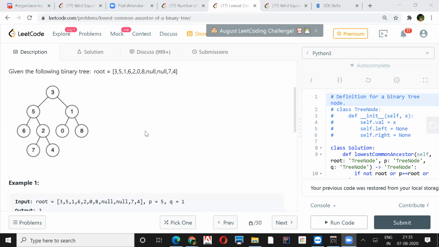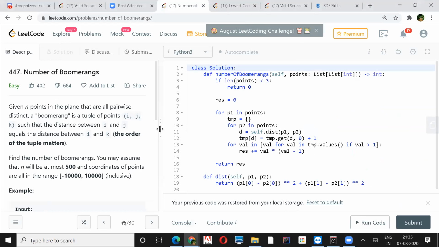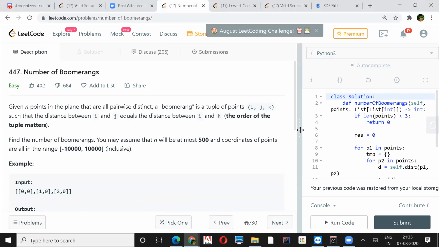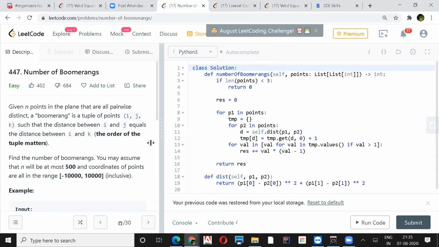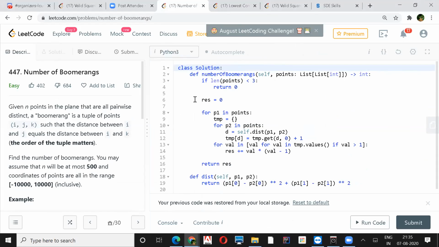Mine was also, I'll share it. It's the same as Harshit's, just a language difference. This is one of the cases: if your point count itself is less than 3, then we return 0. Going through each of the points, I take a dictionary and calculate the distance between those 2 points, the Euclidean distance. Once I get the distance, if it's already in my dictionary, I just increase its value by 1.